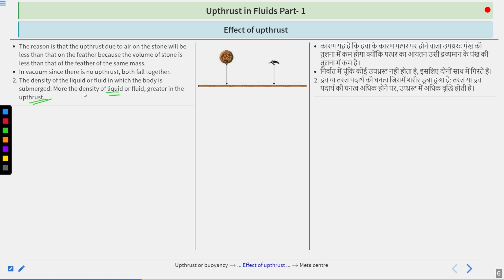Because boiled water has a low density, so the upthrust applied on that particular mug is less, while cold water has a high density, so the mug experiences a greater upthrust. So the density of the liquid or fluid defines why it is harder to push against the upthrust in cold water than in boiled water.